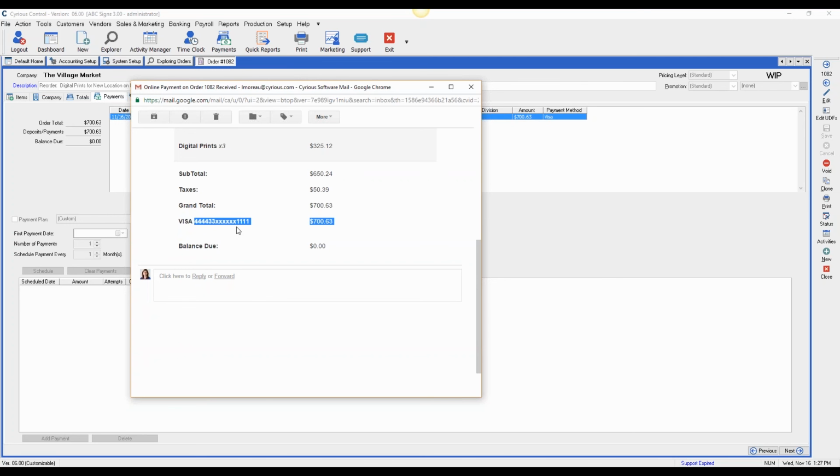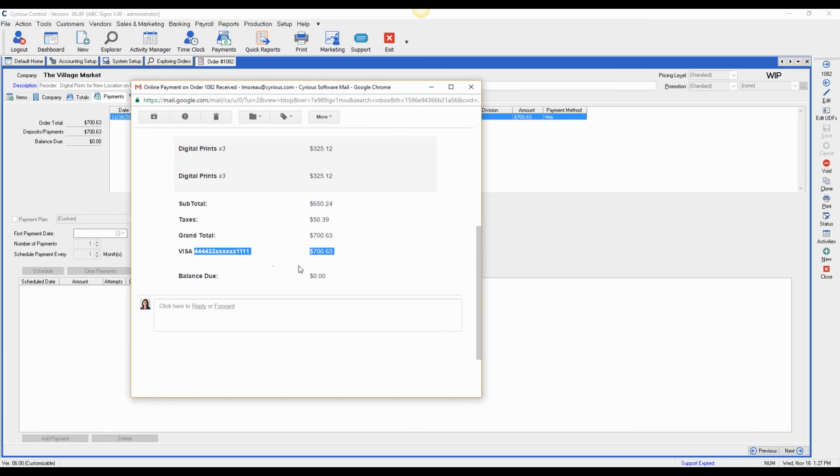We could change this to just show the last 4, which I would probably want to do. But yeah, as far as PCI is concerned, this is legit. Okay. And then also in the documentation we got, it says we need to be on 6.0 in order to do this online credit card processing. Is that not accurate? Okay. Is it 5.5? No, that's accurate.